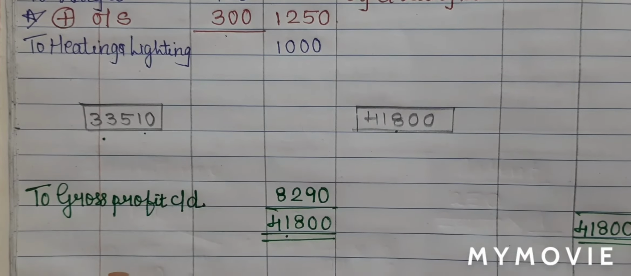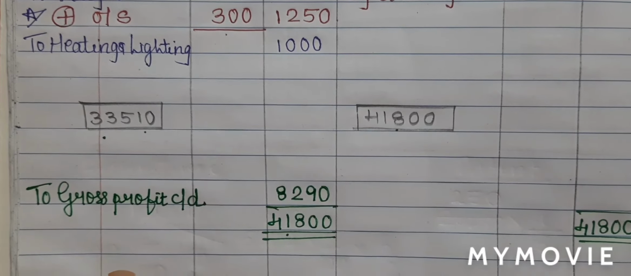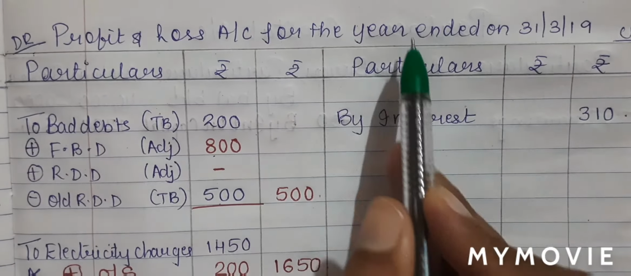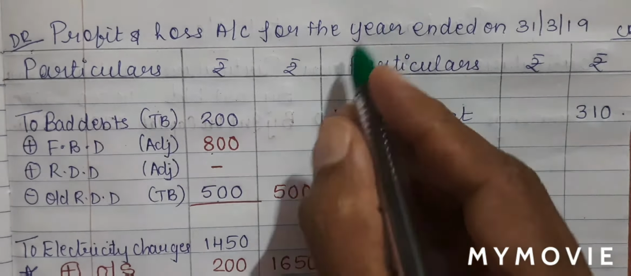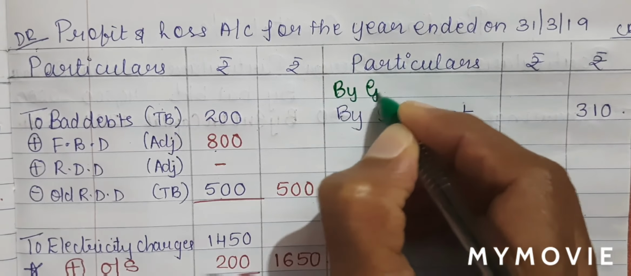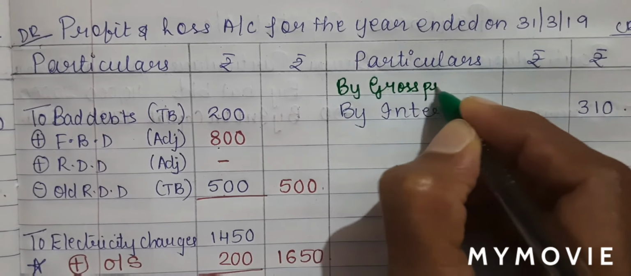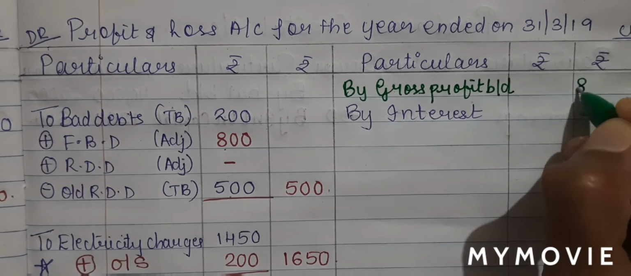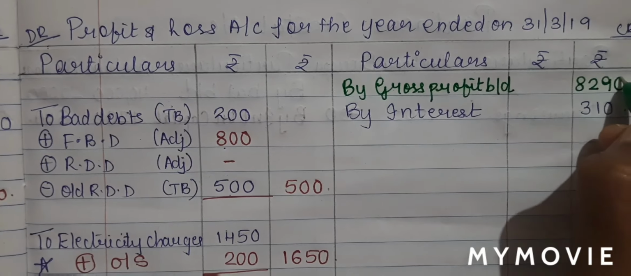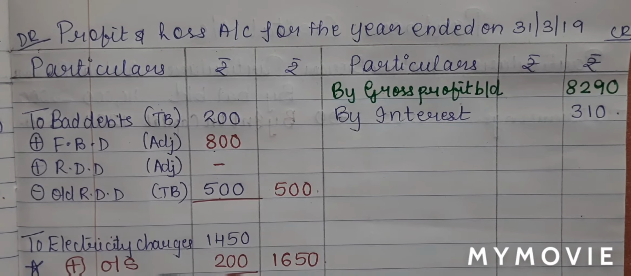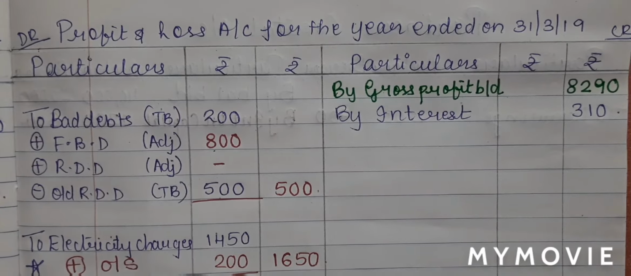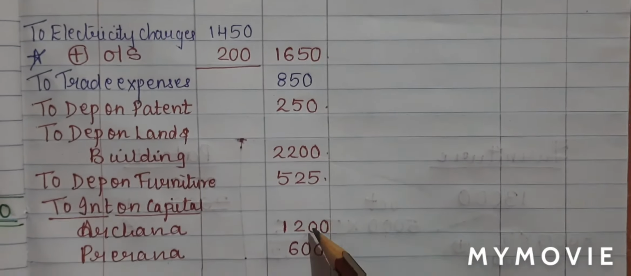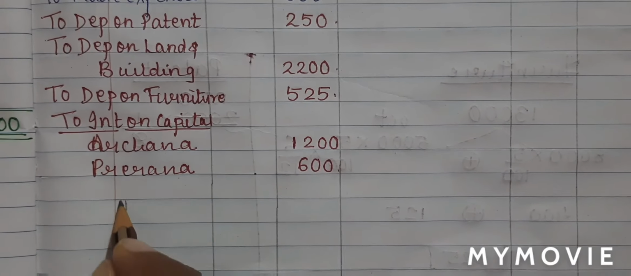Now this is on my debit side of trading account. And I will write it on the profit and loss account credit side on the first line by gross profit brought down 8,290 rupees. Now students, in the same pattern we will close our profit and loss account. So let us first total our debit side. So when I total my debit amount, I get a total of